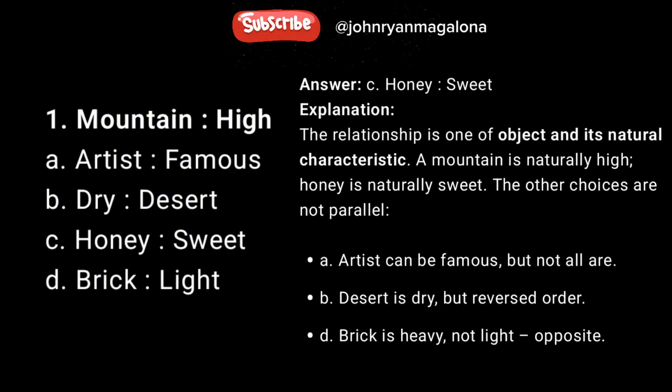Answer, C. Explanation. The relationship is one of object and its natural characteristic. A mountain is naturally high. Honey is naturally sweet. The other choices are not parallel. A. Artist can be famous, but not all are. B. Desert is dry, but reversed order. D. Brick is heavy, not light. Opposite.